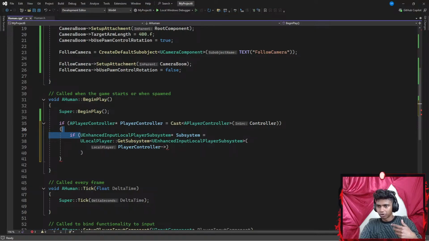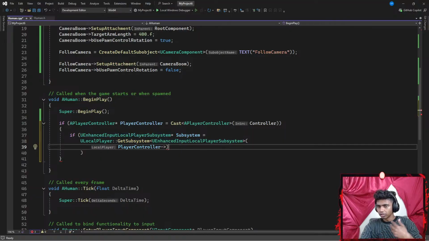If UEnhancedInputLocalPlayerSubsystem, which is represented by a pointer Subsystem, is equal to my ULocalPlayer's GetSubsystem function, which requires this parameter, then I'm going to do something. I point my player controller to my GetLocalPlayer. Okay, I think I actually understood this part. Let's go with LocalPlayer. Okay, perfect. Then I'm going to add a pair of parentheses to invoke my function.